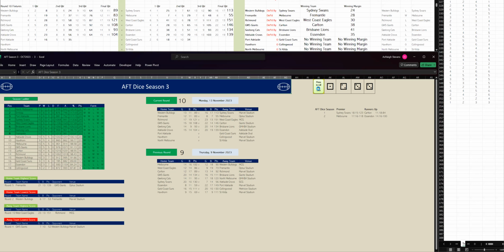Third quarter's done. Gold Coast have kicked 3 goals, 3 to Port Adelaide, 1-2. And at three-quarter time, Gold Coast are in front by 12 points. Port Adelaide are sitting third on the ladder. Gold Coast sitting third last. Let's go to the last quarter to see who wins this game.